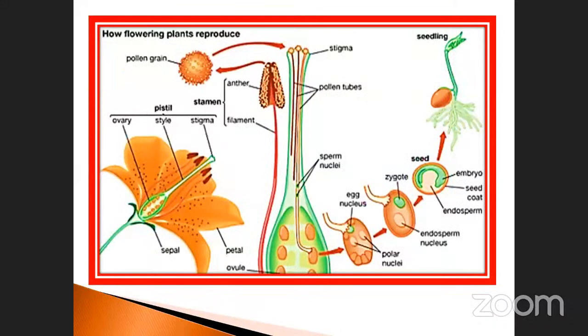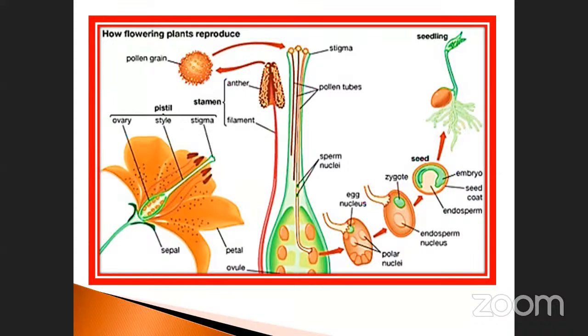So this is exactly about how the pollen grain transfers from the anther, and when it reaches the stigma, the pollen tube formation takes place. What are the 3 types of entering process? All those things we already covered. After that, what will happen? Syngamy, and the zygote formation takes place. After the zygote formation, it also undergoes divisions. Finally, it produces the embryo.